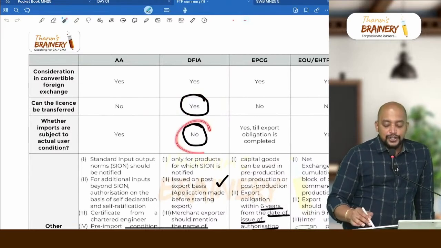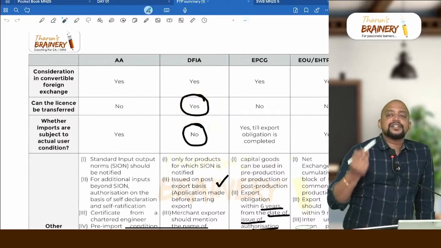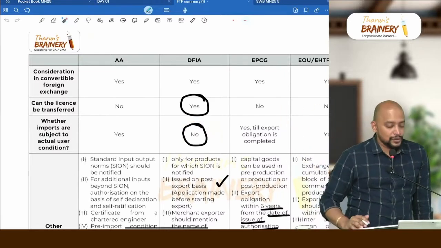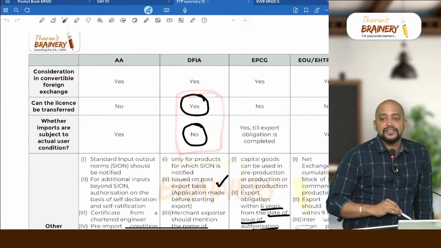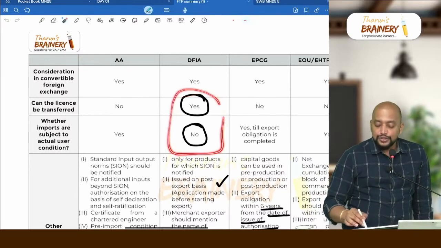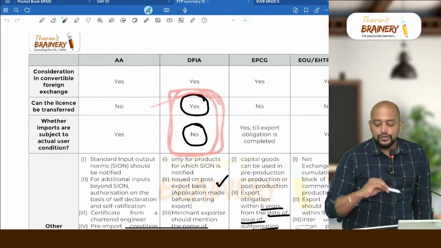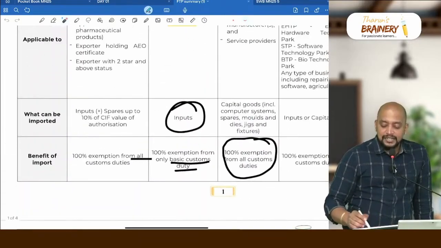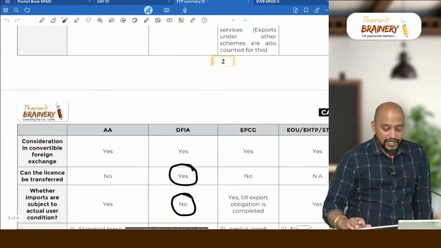Imports are subject to actual user condition, no, means the one who is importing can sell that goods to another person also. These are the two changes that we have. Because of these two benefits, they are telling that only basic customs duty is exempted, others are not exempted.